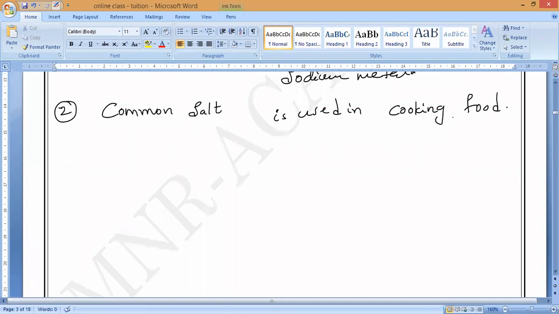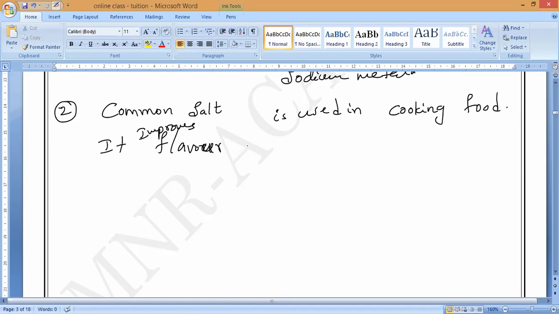So common salt is used in cooking food, and it improves the flavor of the food. Flavor of the food. I don't know the spelling of flavor. What is the spelling? You tell me. F-L-A-V-O.